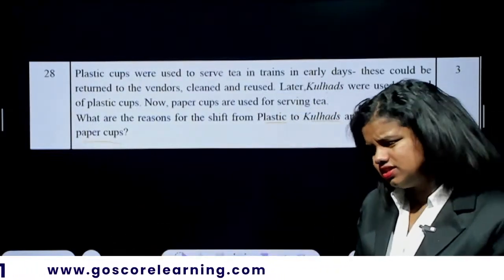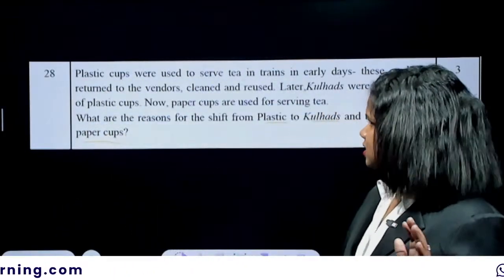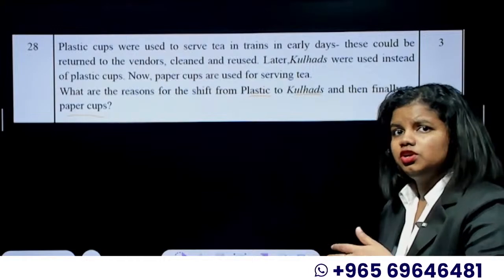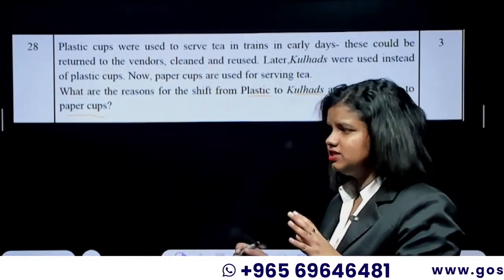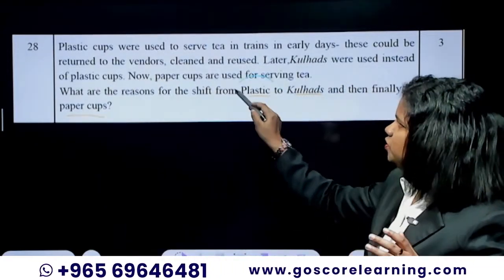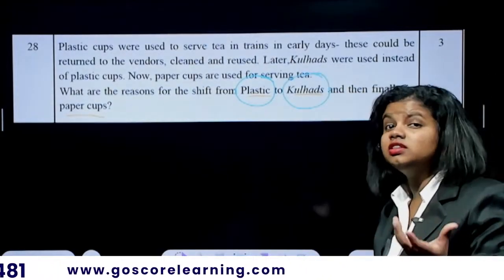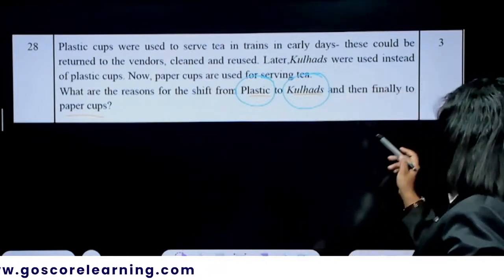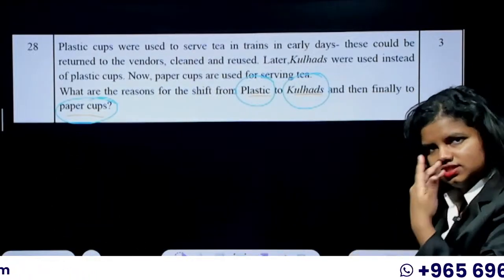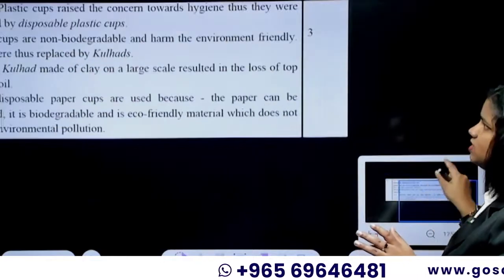So, it's a kind of direct question, you can say, but then you can also use your common sense to answer the question. It's not very deep, where you have to brainstorm anything. You can basically use the common things you know about ecology. So one thing you have to do is the merits and demerits of plastic, and the merits and demerits of kulhad. Kulhads are the earthen pots, right? The ones made with soil. And then there is a paper cup. So just the merits and demerits of all these things give the answer. So you can answer that particular question by using these points especially.